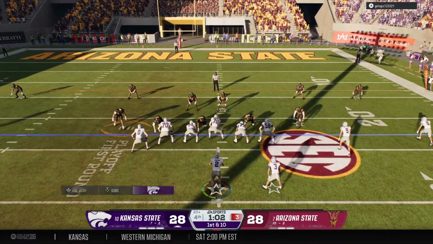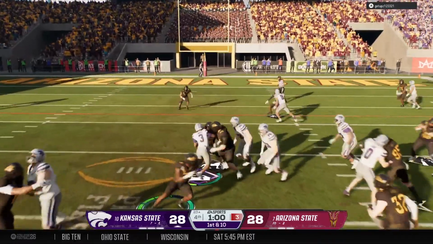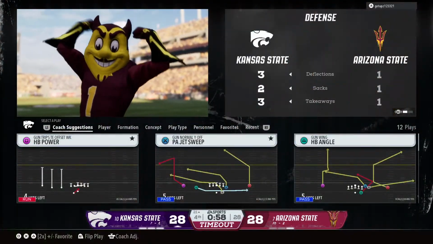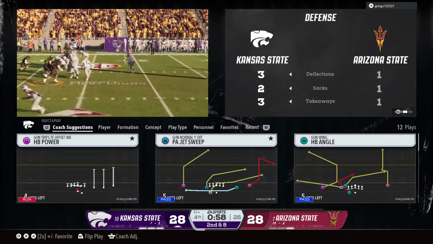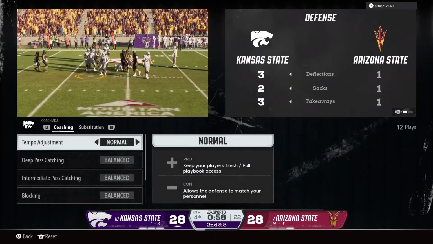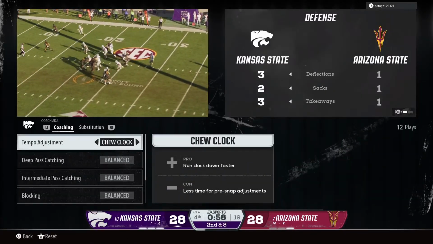On the ground, it's Edwards. See, that's how you limit what an offense wants to do. This time, the defense just won the battle up front at the line of scrimmage, not giving up any big plays. Everybody's gap sound. It's really solid defense on that play.